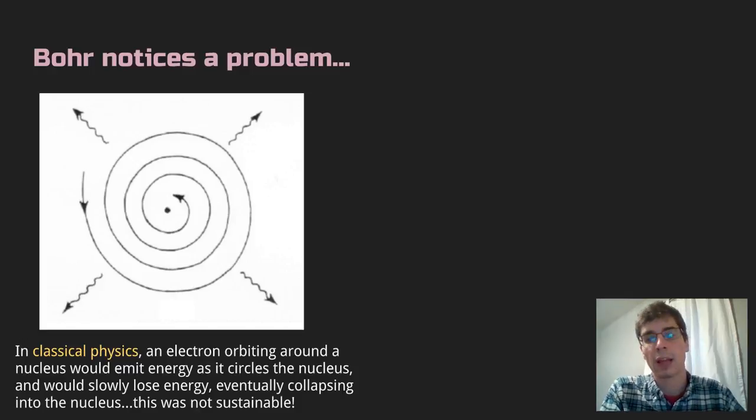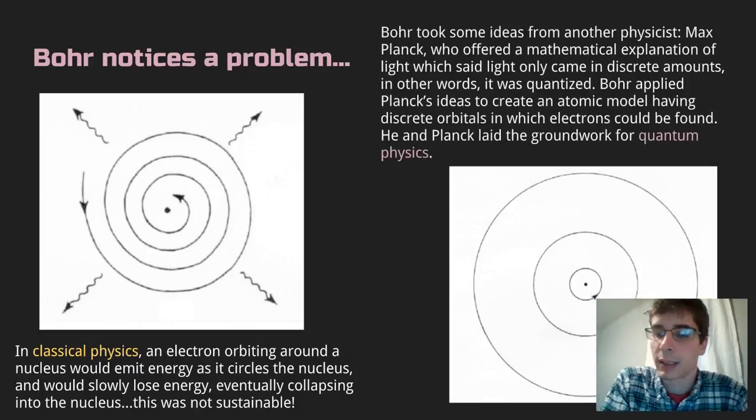And as we've seen before, when scientists come up with a model and they find a reason that it doesn't make sense, they have to develop a new model. And Niels Bohr did just that. And his model looked something like this.